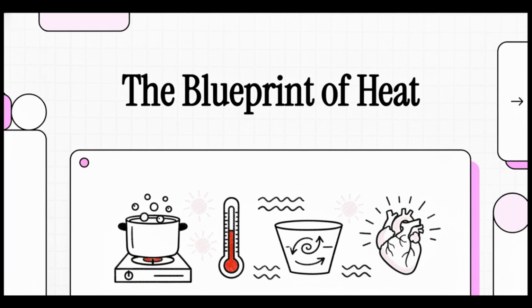We're talking about the thermal properties of matter. We'll be exploring exactly how things like temperature, thermal expansion, calorimetry, and heat transfer dictate the physical reality around us. It's basically the hidden blueprint of the universe. And honestly, by the time we're done here, you're going to look at everything from a boiling pot of water on your stove to the beating of your own heart just a little bit differently.